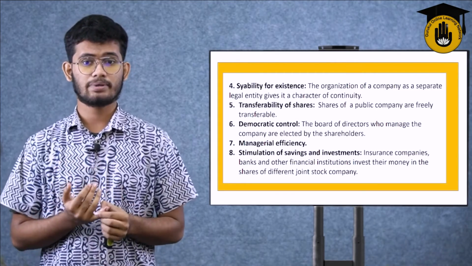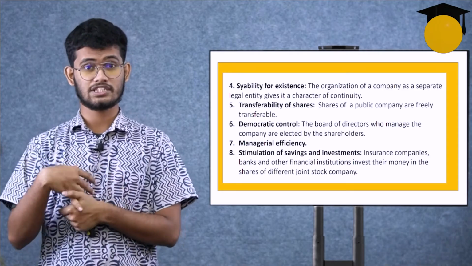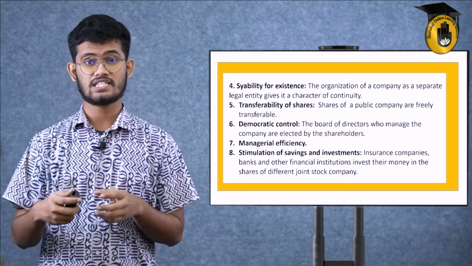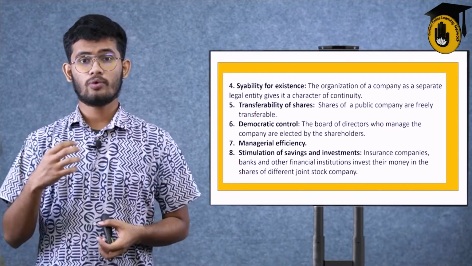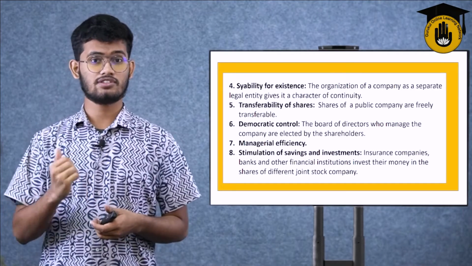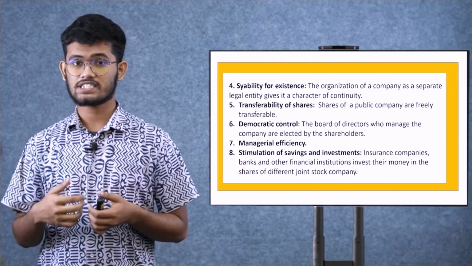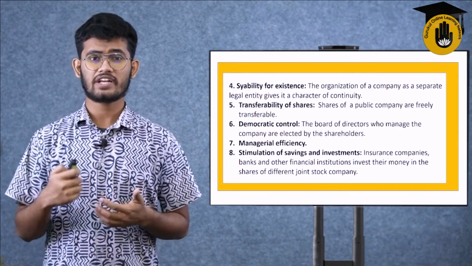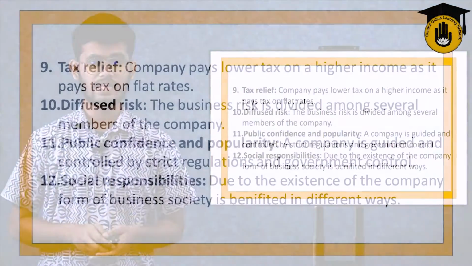When an insurance company buys their shares, it's a 100% guarantee for any kind of company or business, because the insurance pays for your disadvantages or the risks or trouble you will face. Suppose your company got destroyed, insurance is going to cover that money for you. So when an insurance company buys your shares, it's a huge financial advantage or gain in capital. And banks, those are also financial investment for the banking sector. When they buy your shares, it's a huge financial gain or capital investment for any joint stock company.